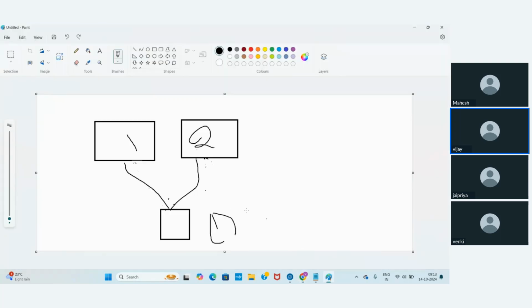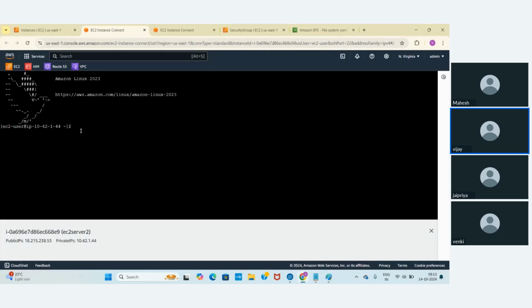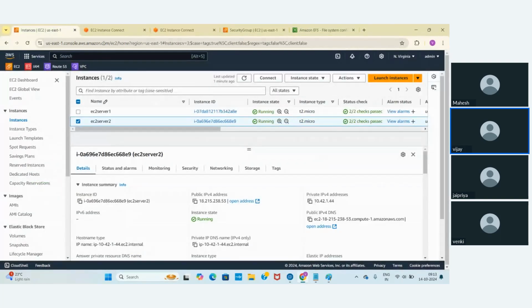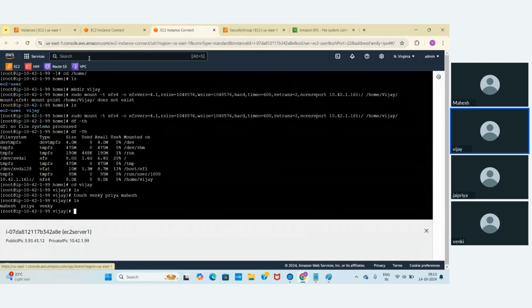What I did was I created a file system and attached that file system to the EC2 instance. Now I need to attach the same file system to EC2 instance 2 also. Where I deployed this EC2 instance 2, I deployed in the 1B availability zone. Okay, let me take this one. Let me go back.